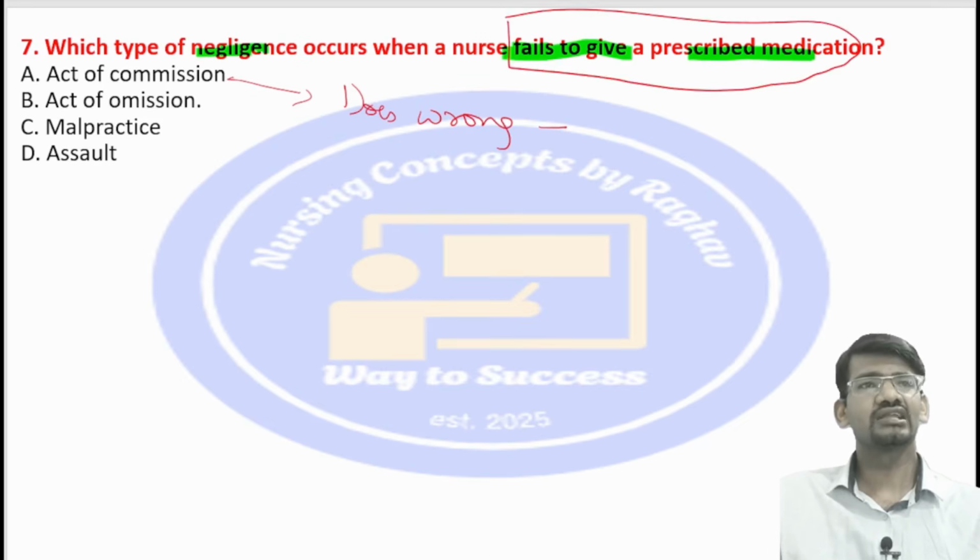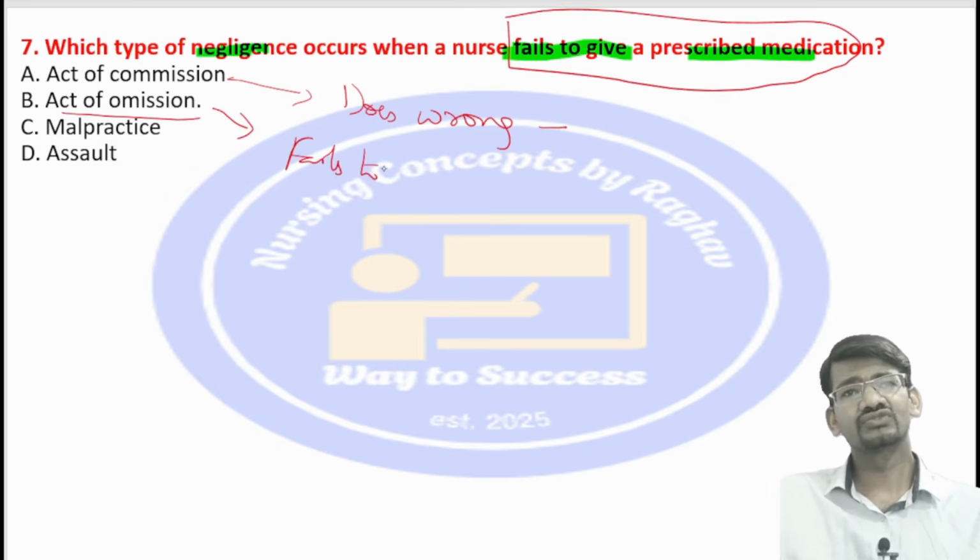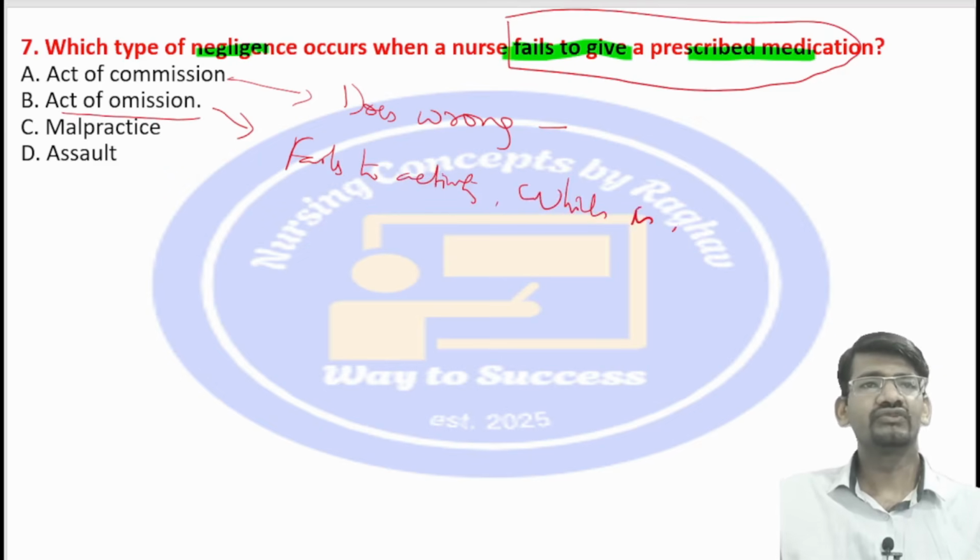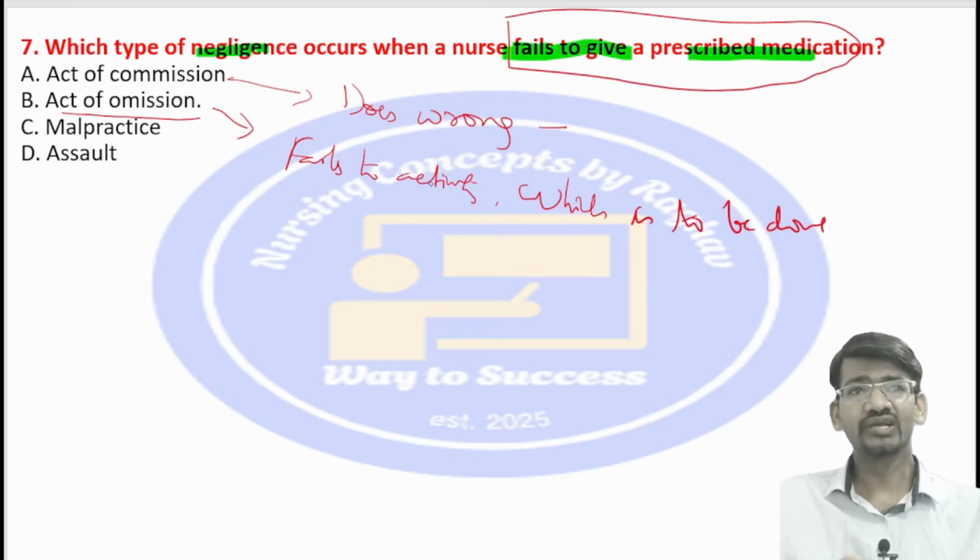The medication was to be given but was not given. So what is the act of omission? The act of omission is failing to do what should have been done. It means he fails to do an activity which is to be done. So that is the act of omission.